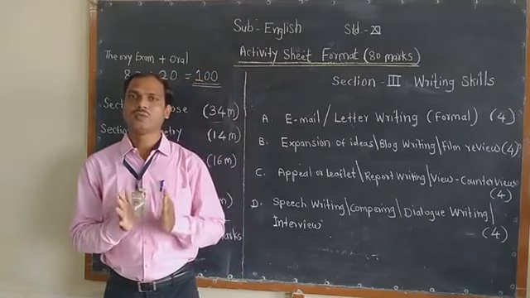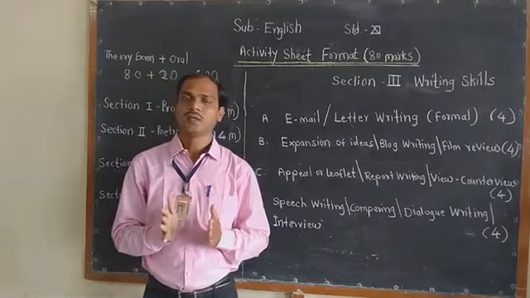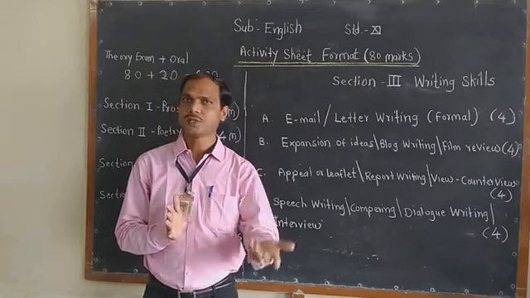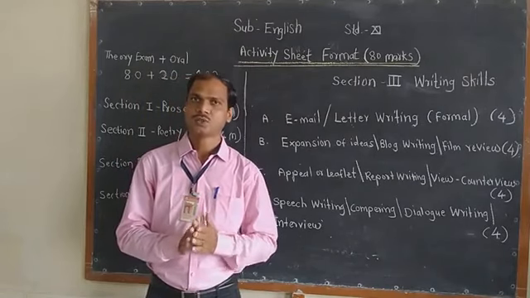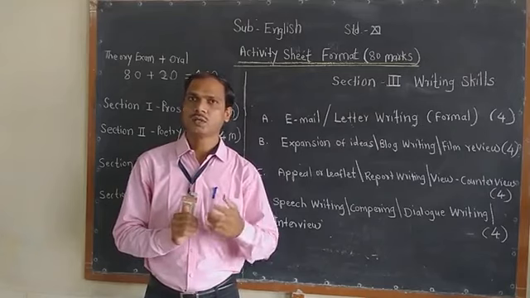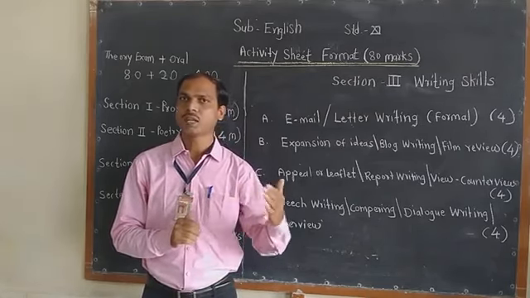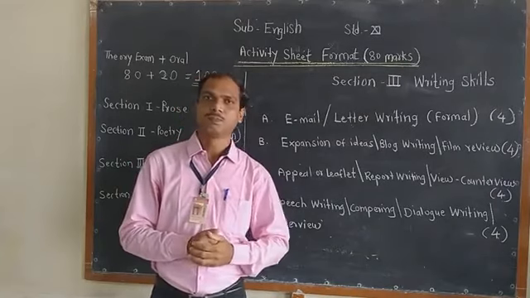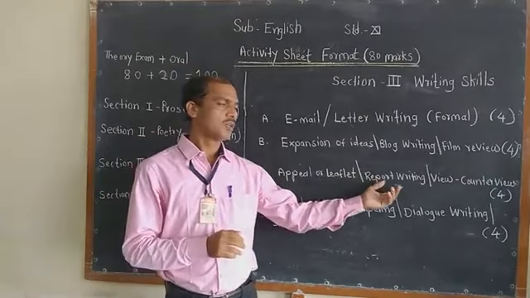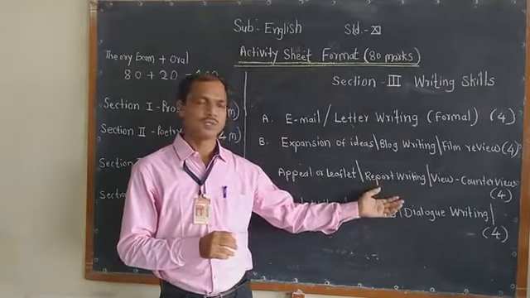You know that when we read the newspaper, there we find such an appeal for orphan children who need money. So how do we have to use the language? For an appeal, we have to use a different type of language to appeal to the people. Then report writing, as you know, you are familiar with it up to the 10th standard.